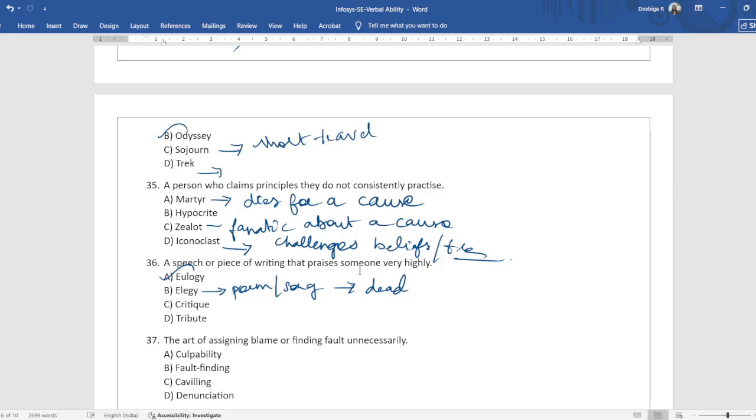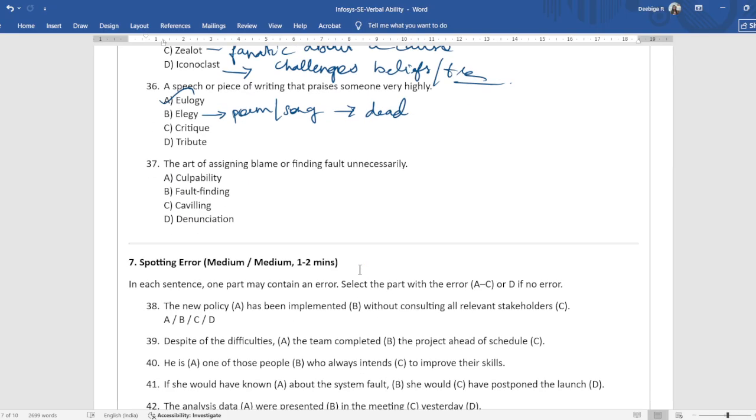Now, the art of assigning blame or finding fault unnecessarily. You might be thinking fault finding, but no, fault finding is not the proper answer. The correct answer is cavilling. You can say nitpicking. You might have heard the word nitpicking. So that is a person who assigns blame or finds faults.